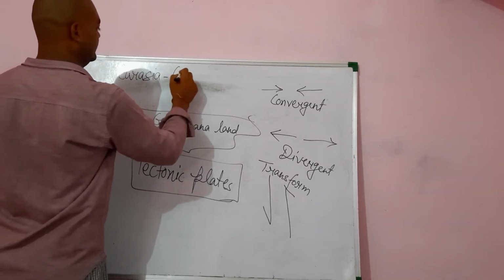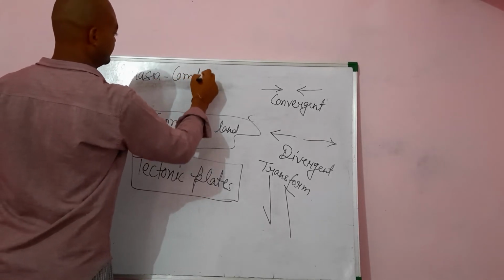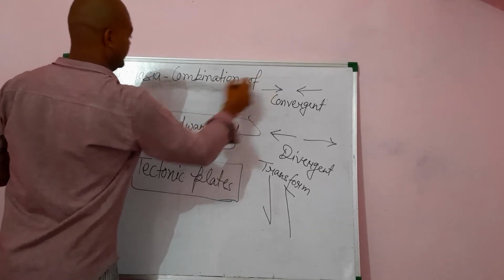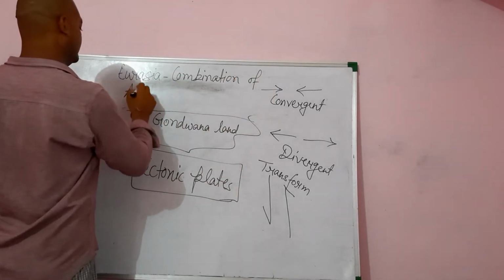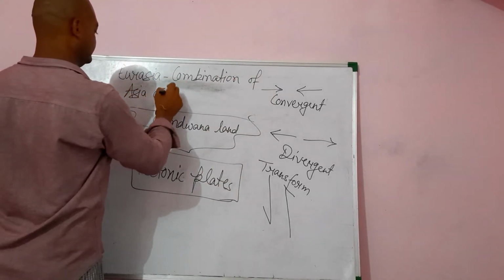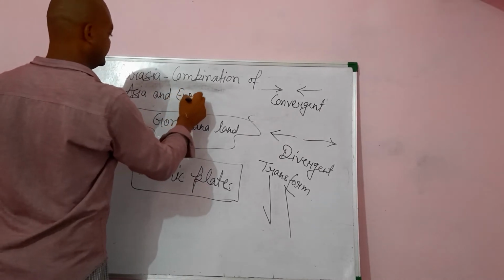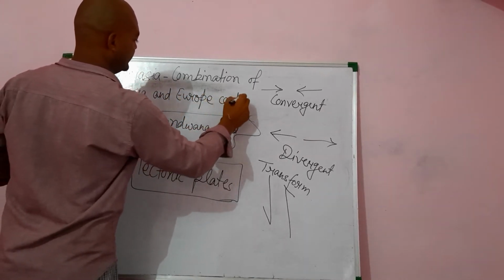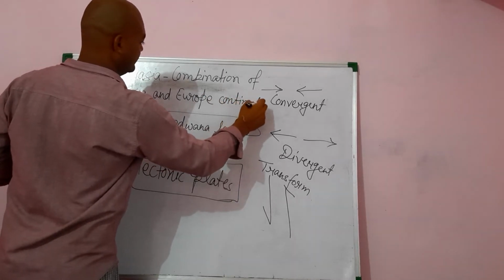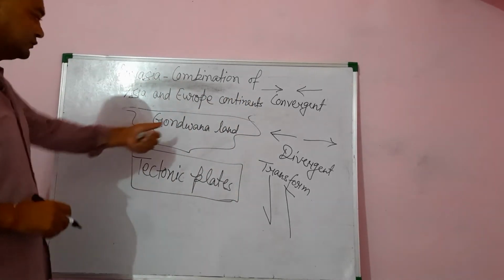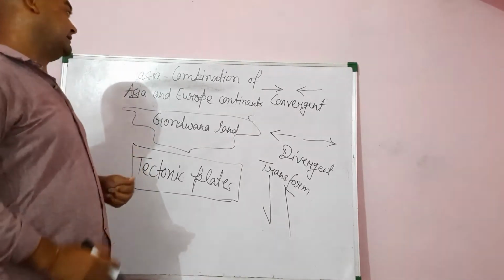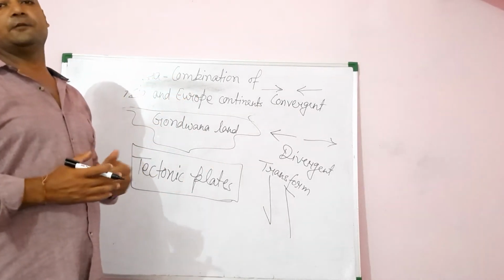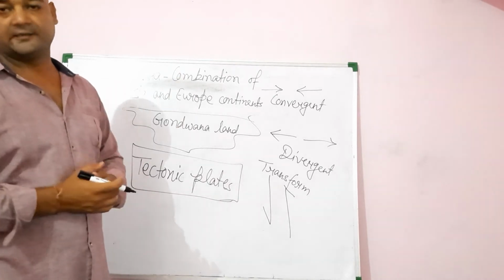Eurasia is the combination of the Asia and Europe continents, or we can say Asia and Europe collectively are known as the Eurasia. So this part of the Gondwana land merged towards the Eurasia, and there it gave rise to the Himalayas.